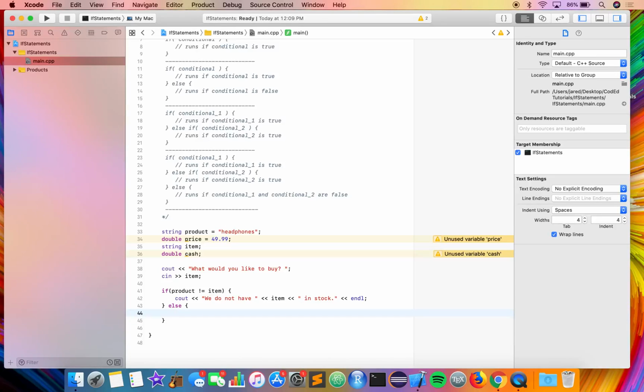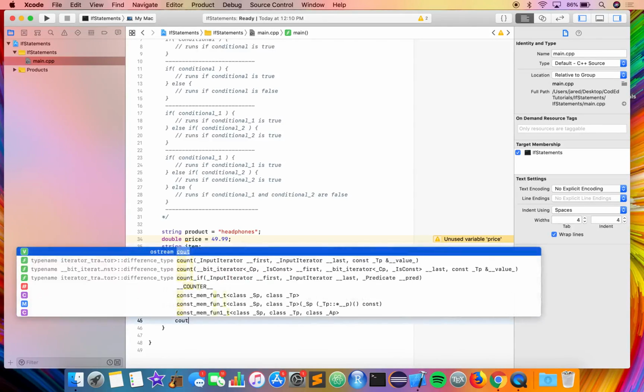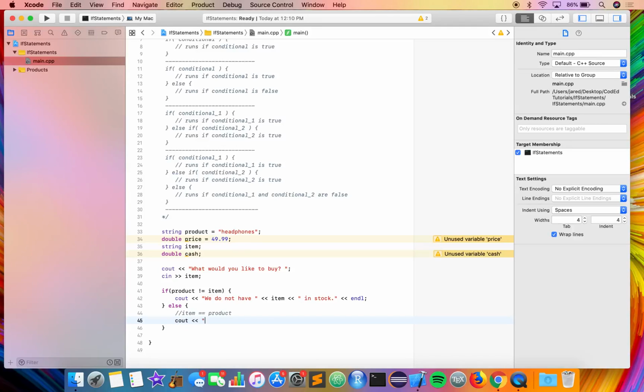So if their item is the product, then we can give them a few options. Let's say cout, how much cash do you have?